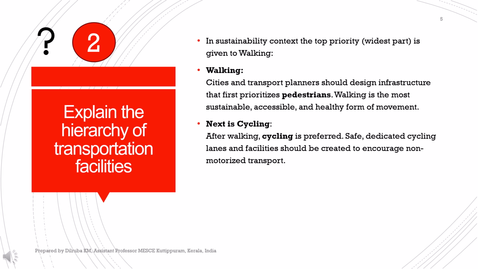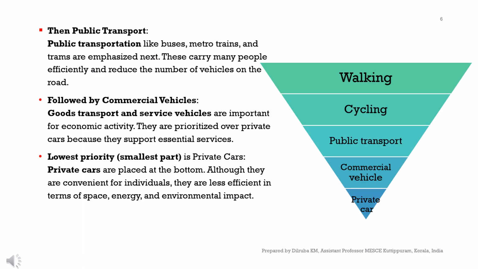Next, after walking, it is cycling, because cycling is safer and pollution-free transportation. So dedicated cycling lanes and facilities should be created to encourage non-motorized transportation. After walking and cycling comes public transportation. As we all know, public transportation like buses, metro and trams are emphasized next.